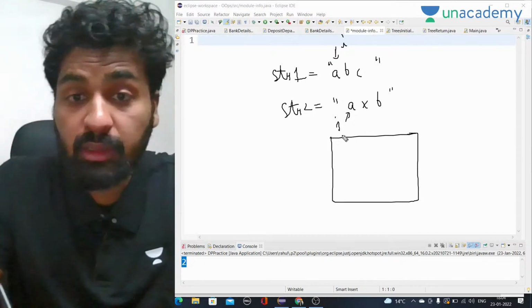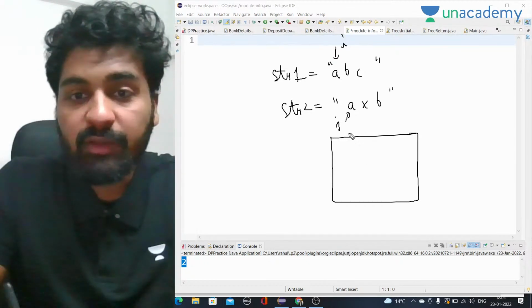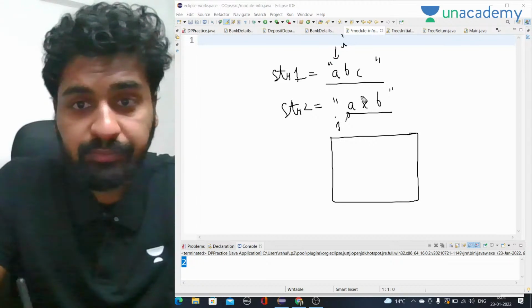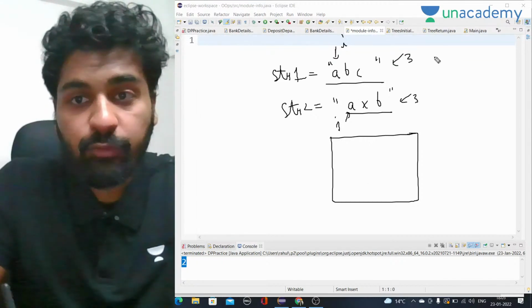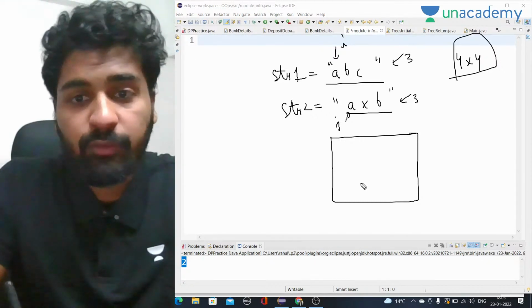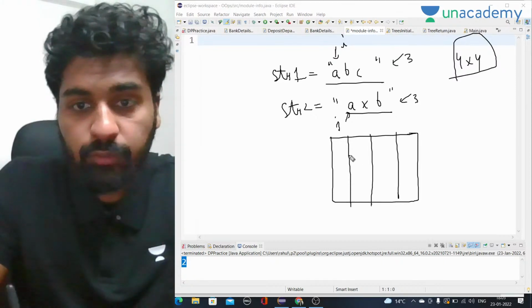So let's start. Here we have i and here we have j. What we are going to do is take a 2D array of this length and this length. Let's say this is 3 and this is 3 as well, so it will be 4 into 4 actually. We always take one length more. So it will be a 4 into 4 DP array.